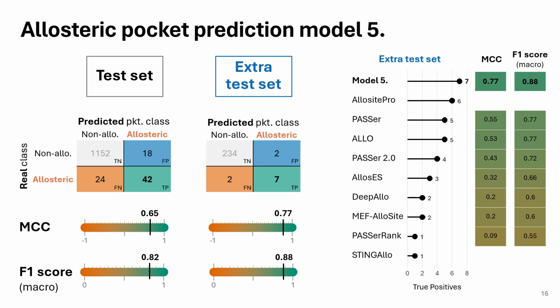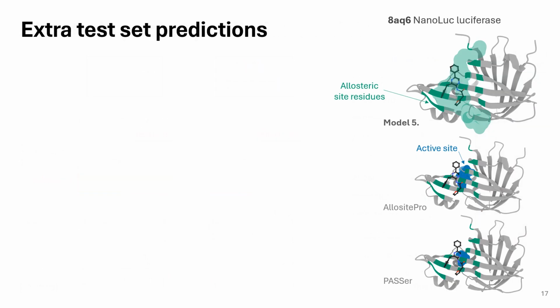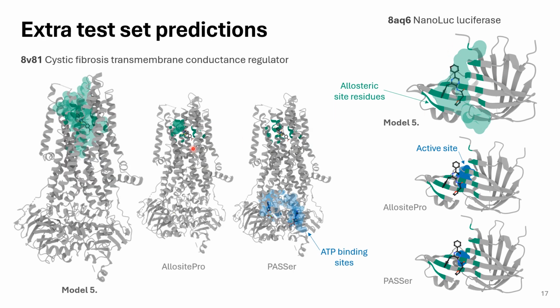And the way these predictions look on structures is as follows. So for example, for this luciferase, this is the only protein for which our model is the only one that is able to correctly predict the allosteric site. Then there is also this CFTR target for which our model also predicts a pocket.